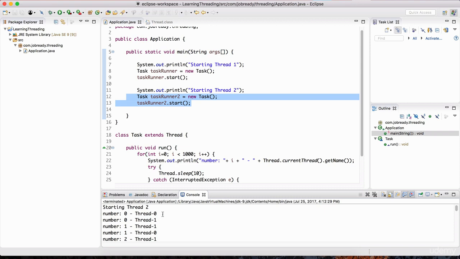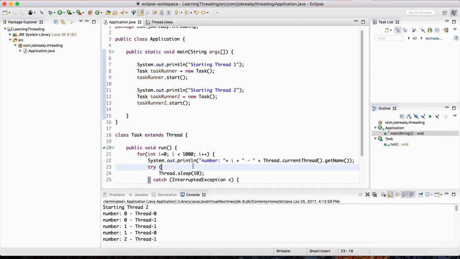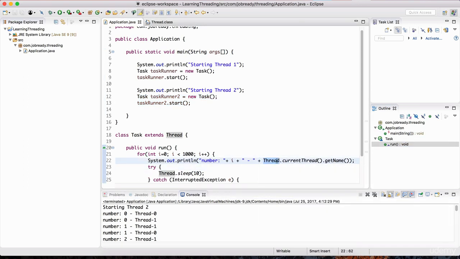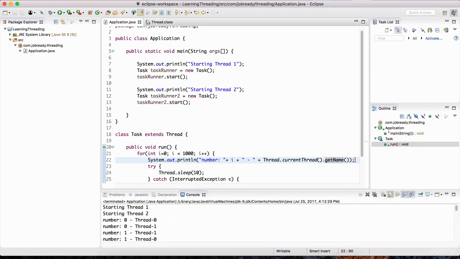But we can actually set our own names for threads. And to do that, we use the setName method. So here, if I was to do Thread.currentThread().setName, instead of getName, I could set the name of the thread. And so now I think is a good time for you to work on an assignment. And you have enough knowledge up to this point to be able to complete it without a problem, hopefully.